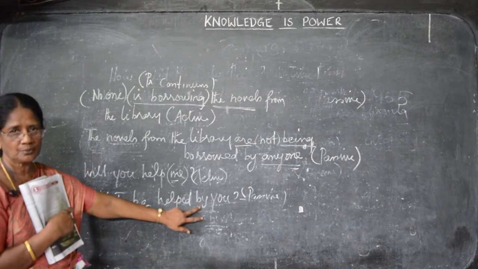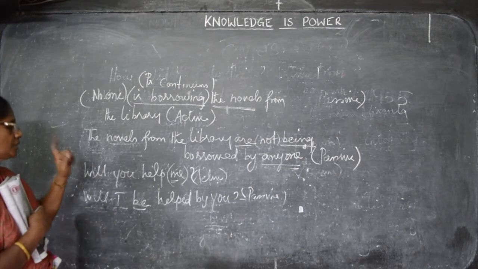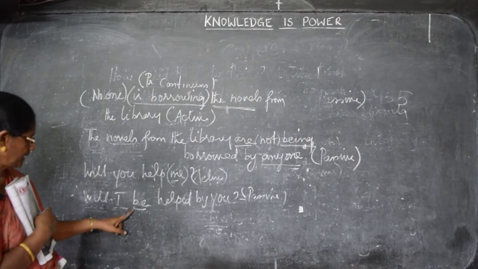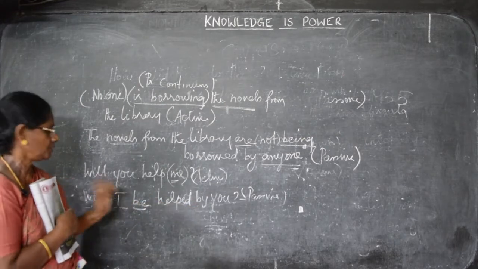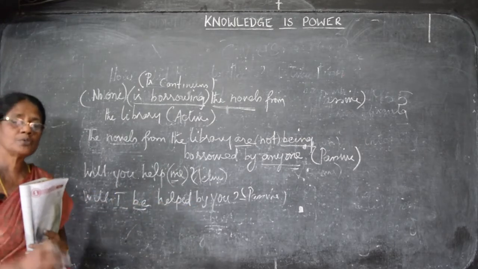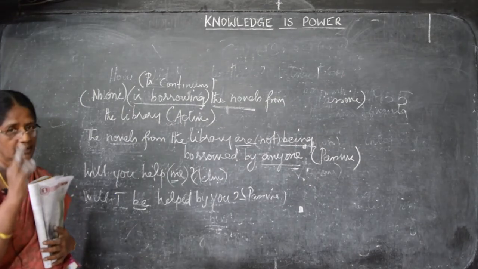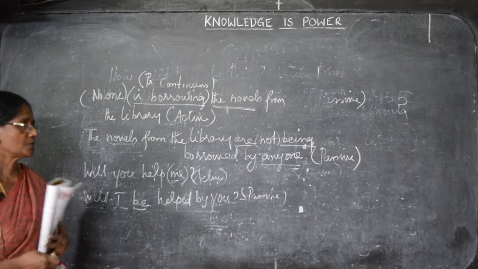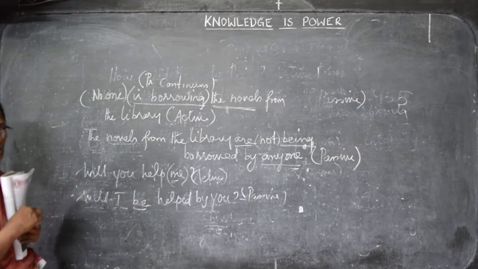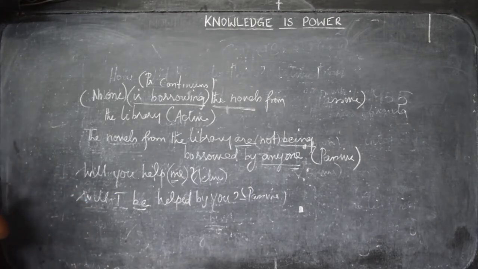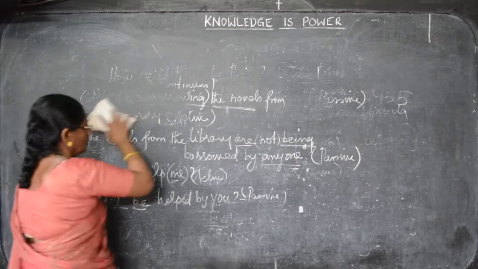That me is converted into I. You have to introduce be here. Will I be helped by you? This is how you have to change. Now follow the rules I taught you regarding the questions. So see that you refer to the book correctly and do it. When you are doing these exercises, you have to refer to the examples that have been given in your book.